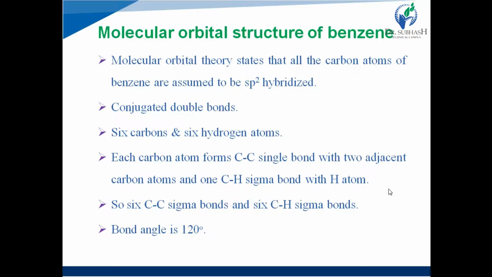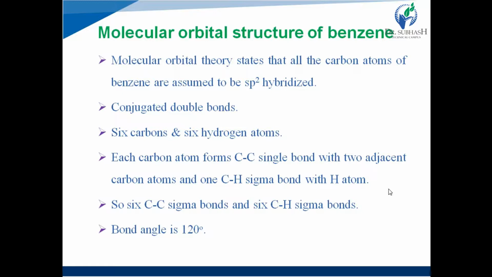In this, one s orbital and two p orbitals participate to form three new sp2 hybridized orbitals. So in benzene, all carbon atoms are considered as sp2 hybridized carbon atoms.